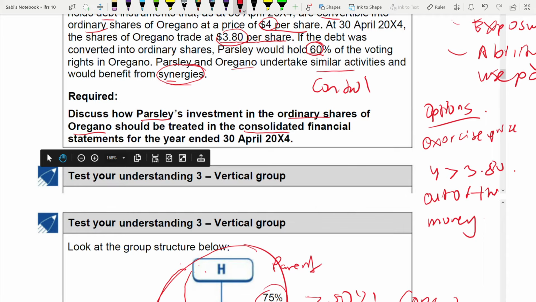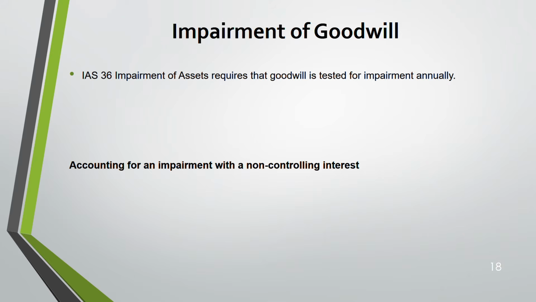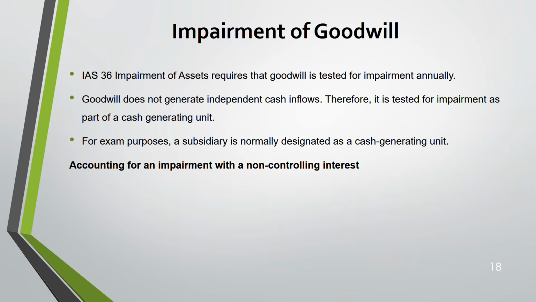Now we'll be moving on to the impairment of goodwill. How do you account for it with an NCI? Okay, IAS 36 says goodwill needs to be tested for impairment annually. We went through that earlier, right? But goodwill does not generate any independent cash flows. Therefore, it is tested as a part of a cash generating unit when you're testing the impairment. And for exam purpose, a subsidiary is normally designated as a cash generating unit.